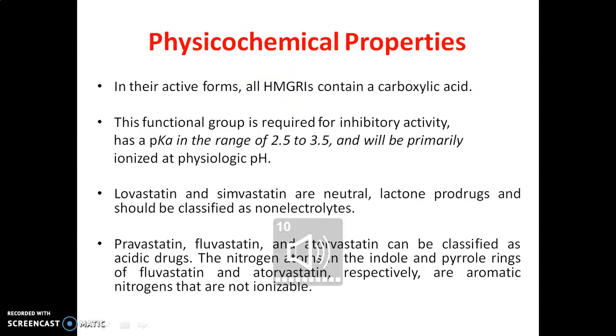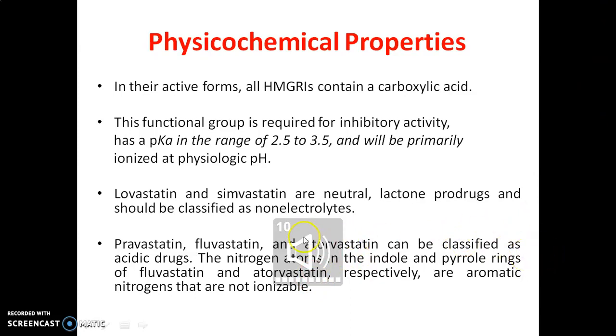This functional group is required for inhibitory activity, has a pKa in the range of 2.5 to 3.5 and will be primarily ionized at physiological pH. Lovastatin and simvastatin are neutral lactone prodrugs and should be classified as non-electrolytes. Pravastatin, fluvastatin and atorvastatin can be classified as acidic drugs.